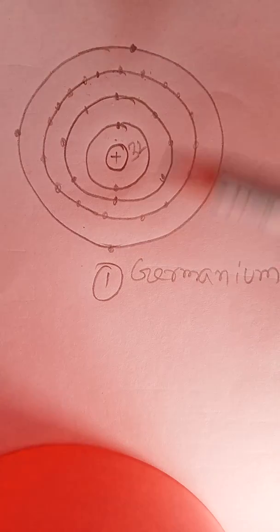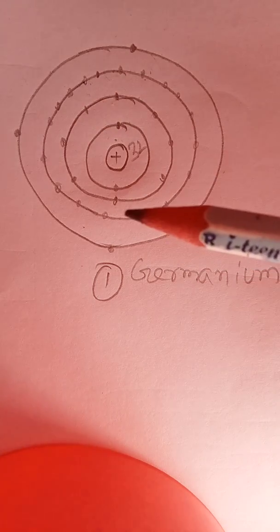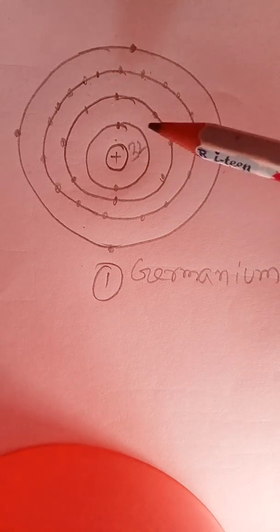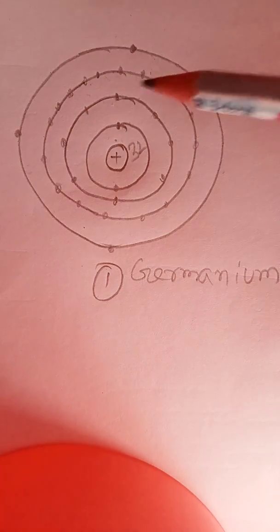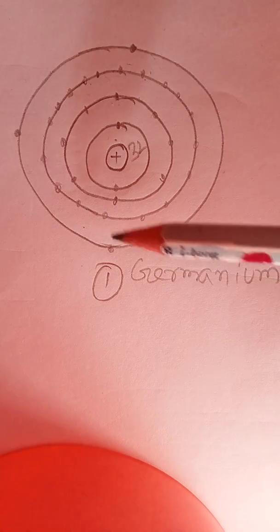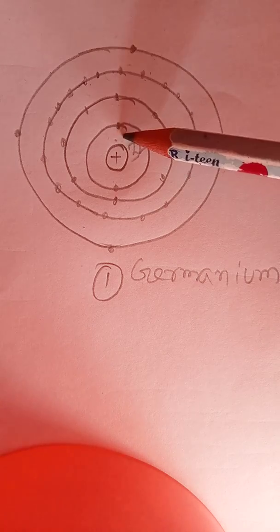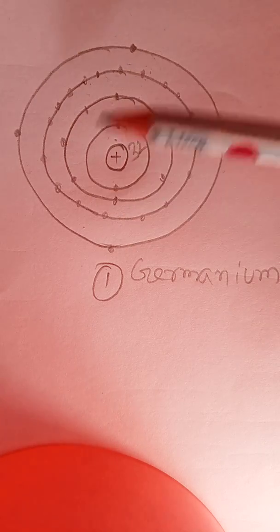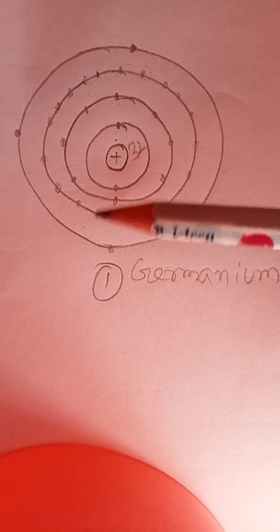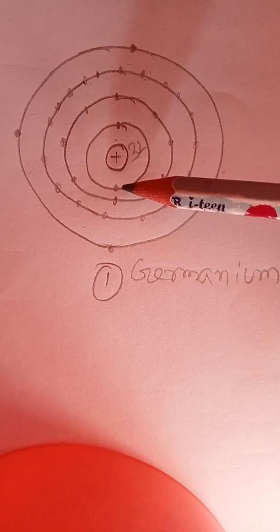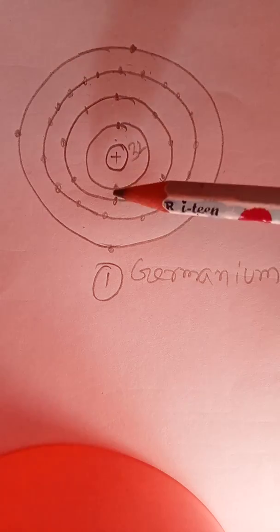This is the atomic structure of germanium. The atomic number of germanium is 32, therefore it has 32 protons and 32 electrons. These are the protons, and these are the electrons inside the germanium atom. Two electrons are in the first orbit, like that.